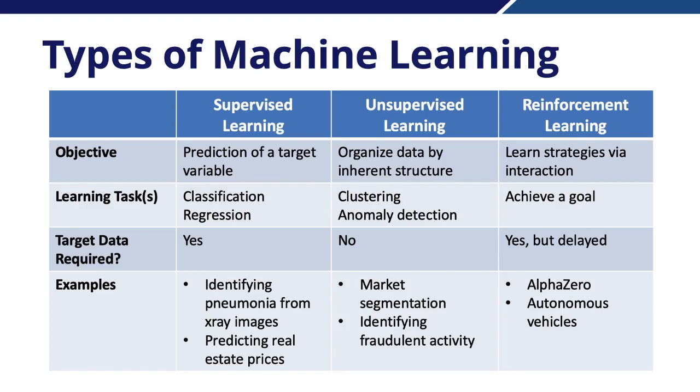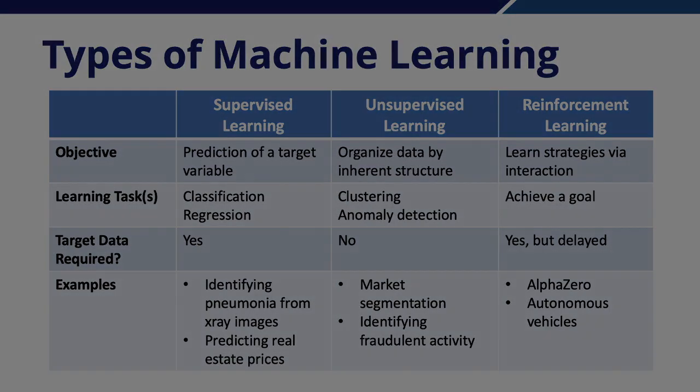The third type of machine learning is called reinforcement learning. Here our objective is to learn a certain strategy through interaction or achieve a goal. This is the type of machine learning that's often used to teach computers to learn how to play things like chess or checkers.